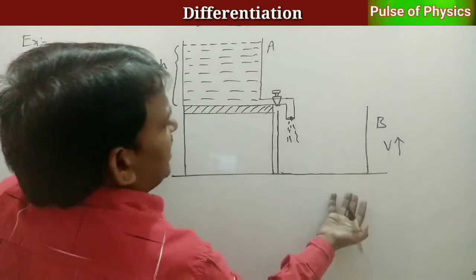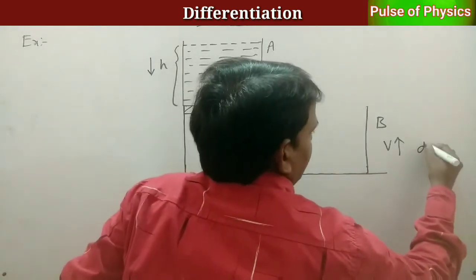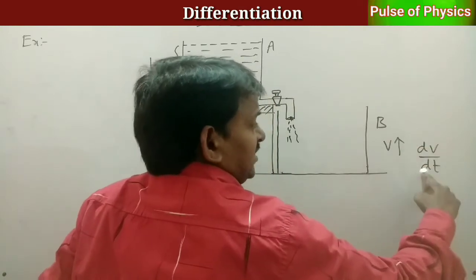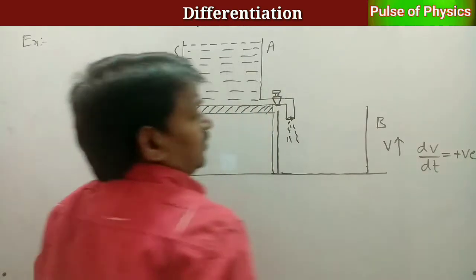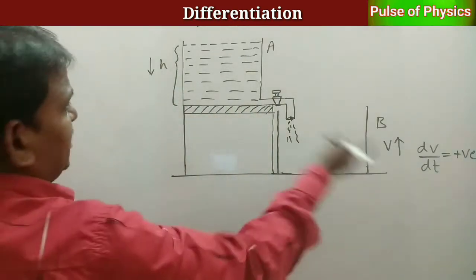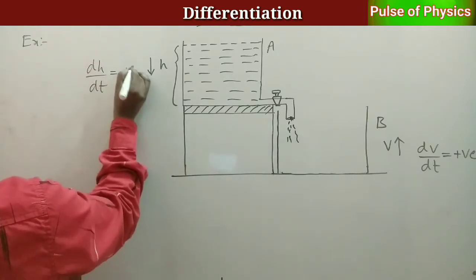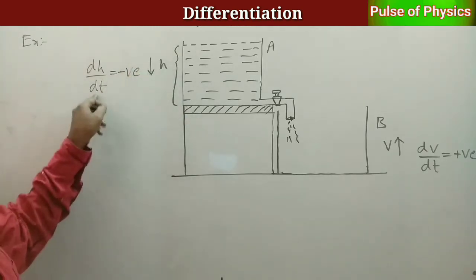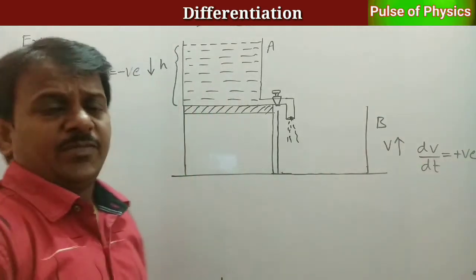After some time t seconds, here volume of the liquid increases. That is, volume changes with respect to time is positive. Here H value changes with respect to time is negative. Why should we take this negative? H value decreases with time. Here V value increases with time. What happens?